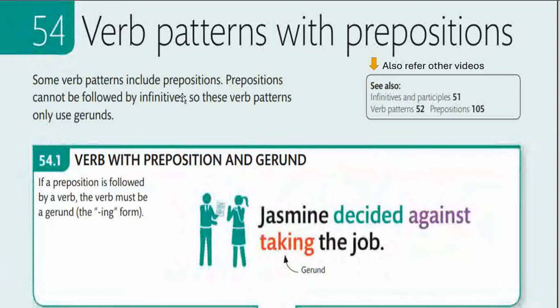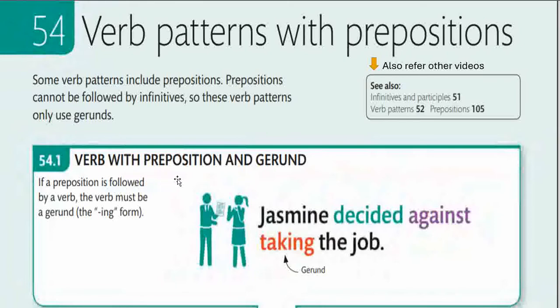Some verb patterns include prepositions. Prepositions cannot be followed by infinitives. That means to play, to dance. You cannot use that at all after the prepositions because the constructions will be incorrect. So these verb patterns use only gerunds.